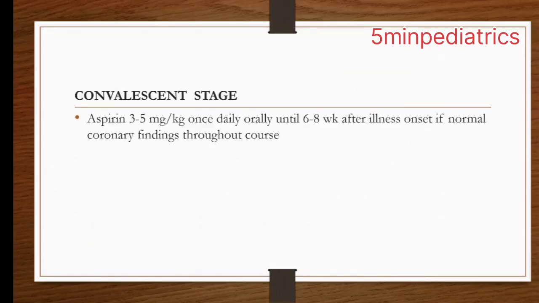In the convalescent stage, the dose of aspirin is 3 to 5 milligram per kg once daily orally until 6 to 8 weeks after illness onset, if there are normal coronary findings throughout the disease.